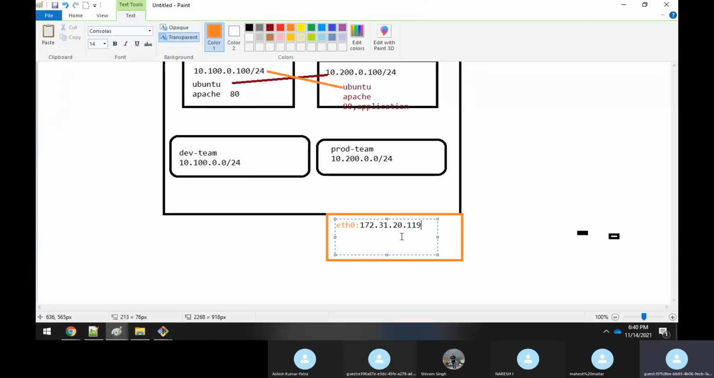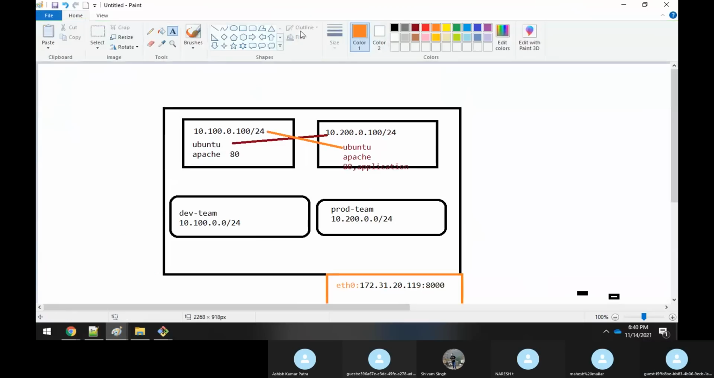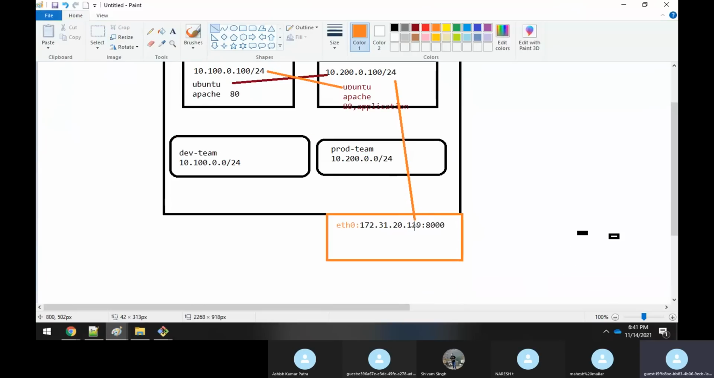So I will be port mapping to 8000. Whenever this server, 10.200.0.100, wants to access the application running in this container, it has to hit this IP address with port 8000. Once you hit port 8000, it will redirect to this container. That means you did the port mapping here.